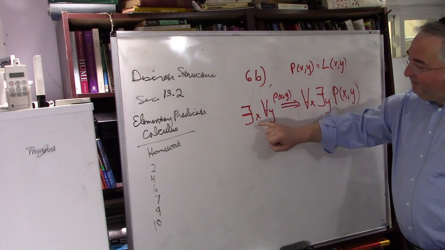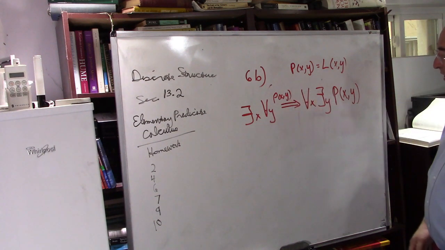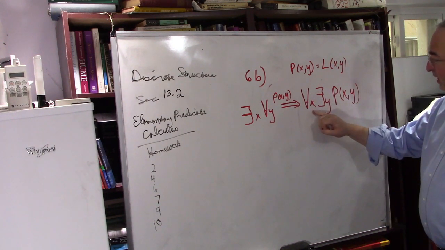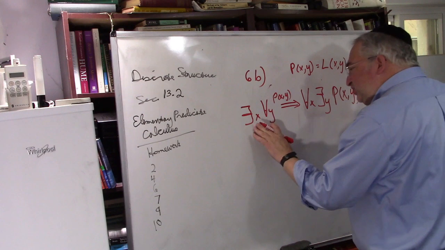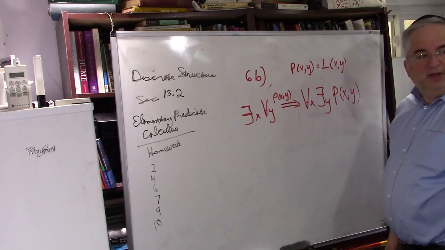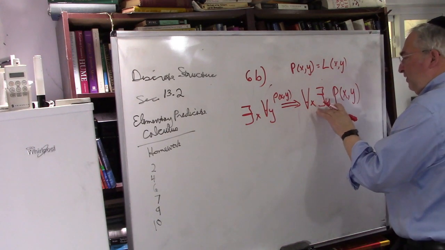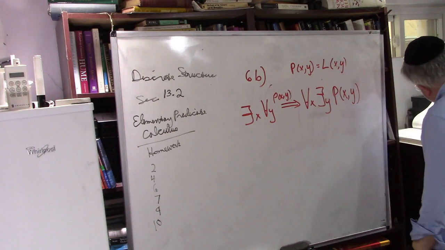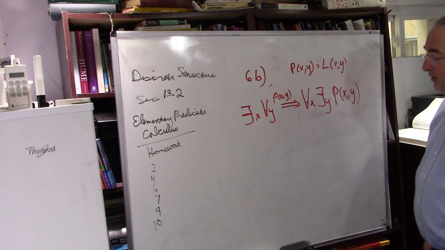This says if there's someone who loves everybody, does that mean that everybody loves someone? Let's say Mother Teresa loves everybody, does that mean that everybody loves someone? Okay, and that's not true.